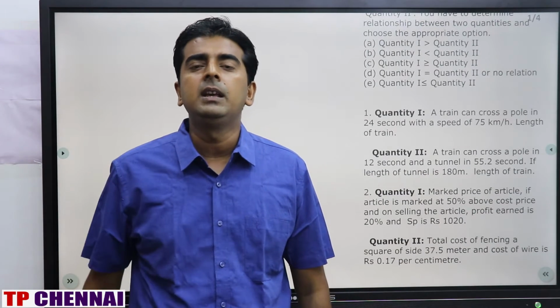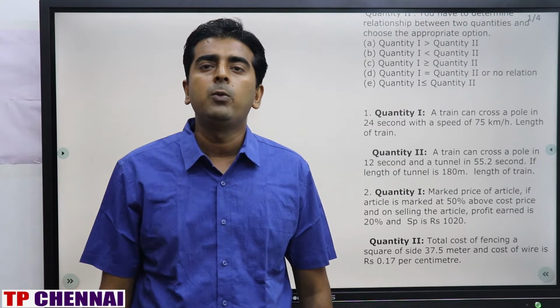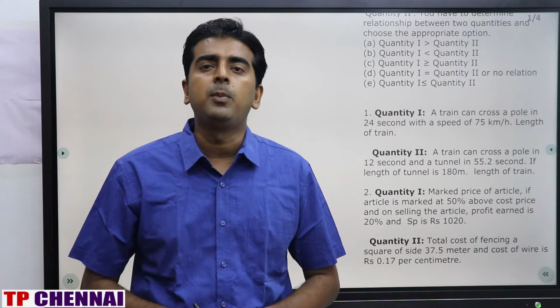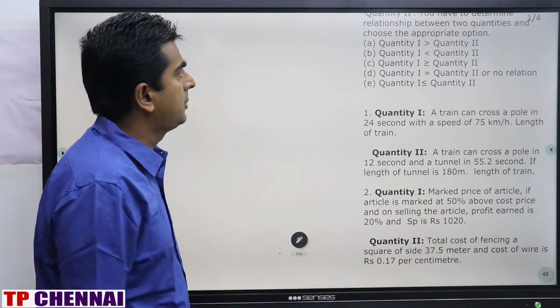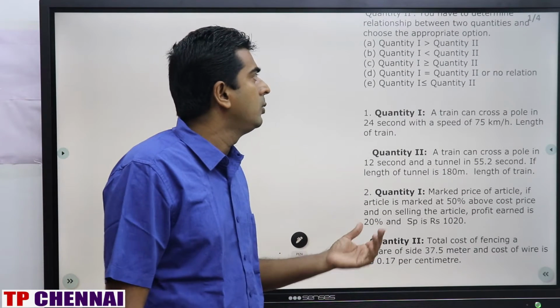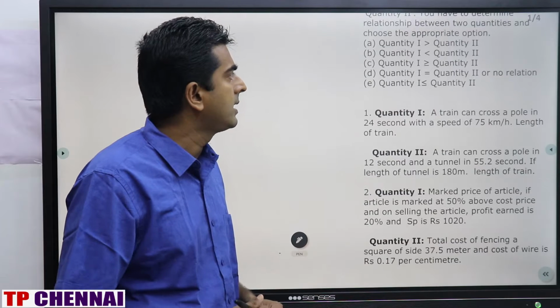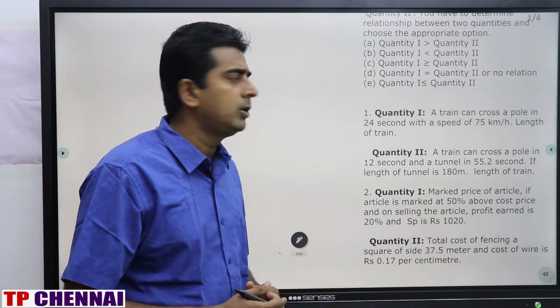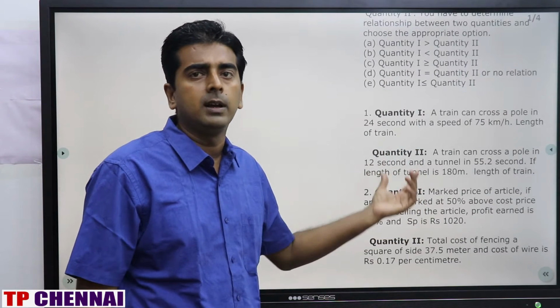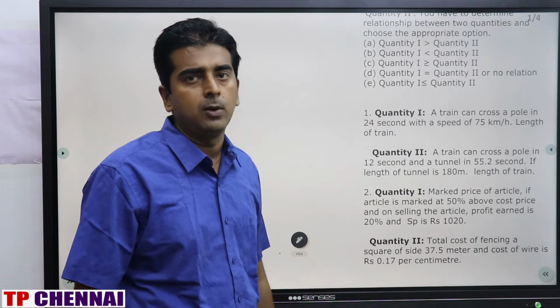In this video we will see some of the most important quantity 1, quantity 2 questions, which are very important for your mains level examination. Look at the options: quantity 1 is greater than quantity 2, quantity 1 is less than quantity 2, quantity 1 is greater than or equal to quantity 2, quantity 1 is equal to quantity 2, or quantity 1 is less than or equal to quantity 2. That means we have to solve both the quantities and compare them.